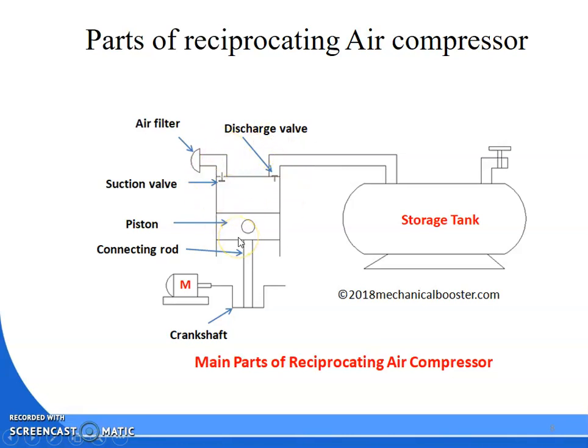Piston, that you know. Piston here, air will be compressed here, and the piston will be made of lighter material. Then the connecting rod converts the rotary motion of the crankshaft into reciprocating motion of the piston. Clear? Then this is your cylinder. Then here the storage tank. The compressed air that comes from the compressor cannot be used directly. First it will be stored in the storage tank for proper balancing of the pressure and temperature of the air. Then it will be used further.